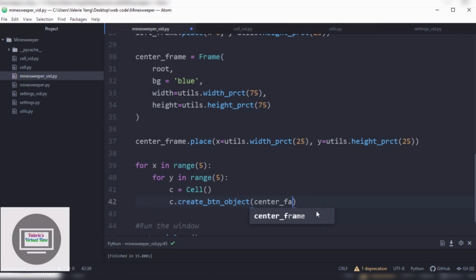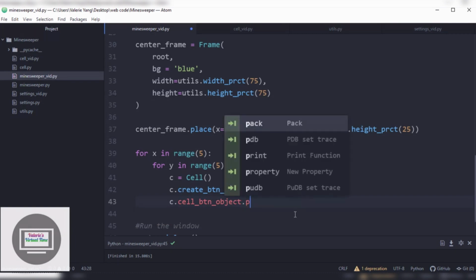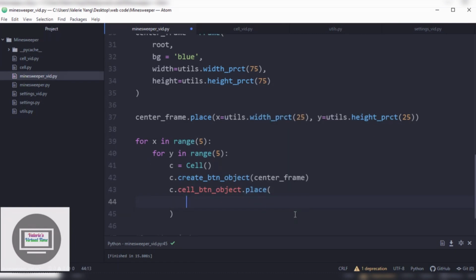Basically, if you don't remember, it means we're going to put it in the center frame. Then c dot cell btn object dot place, column equals x up here and row equals y right here, I believe.